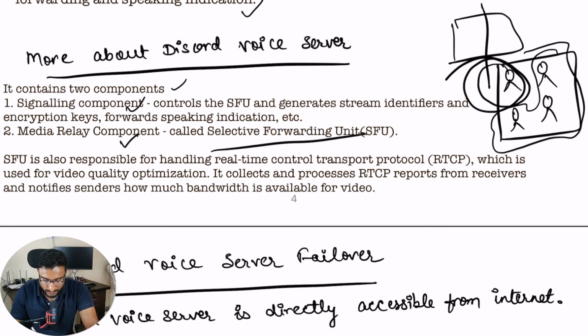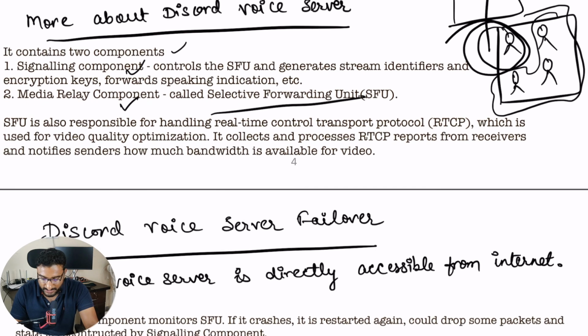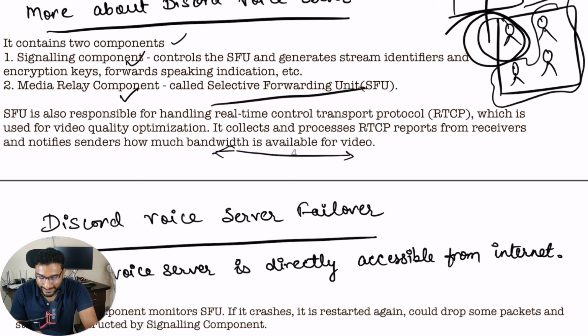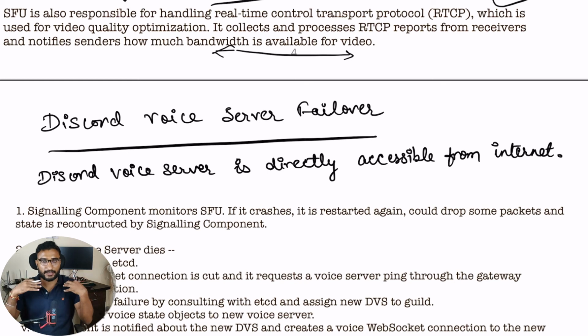The SFU is also responsible for handling the real-time control transport protocol, RTCP, which is used for audio video quality optimization; it collects and processes and notifies senders how much bandwidth is available for video. You can skip this point, but to give you a basic idea, for Discord specifically, they use different protocols for audio and video. For audio, they are using WebRTC, right? For video, they are using this real-time control transport protocol, which is used for video quality optimization. Now coming back to the voice part itself, we are not going much into how video works. We are specifically focused on voice today, right?